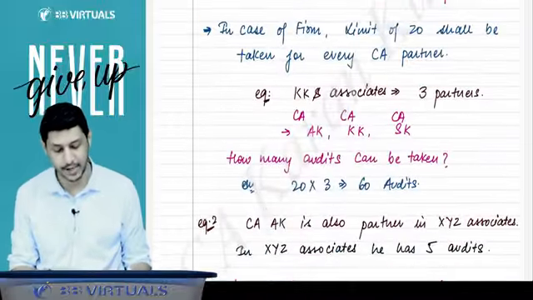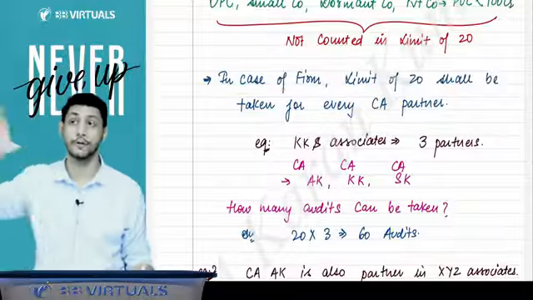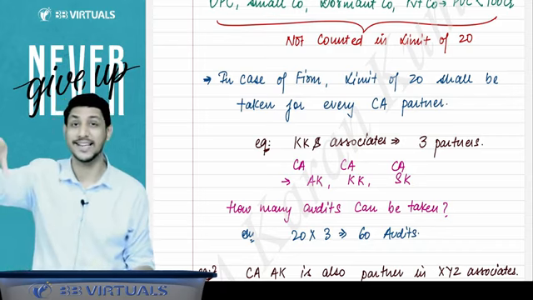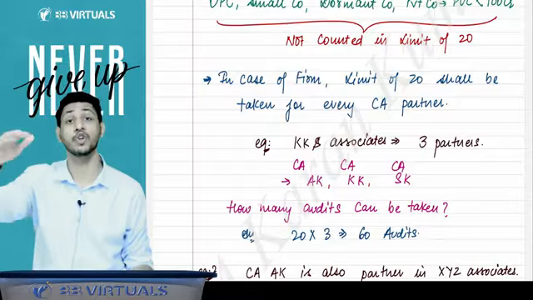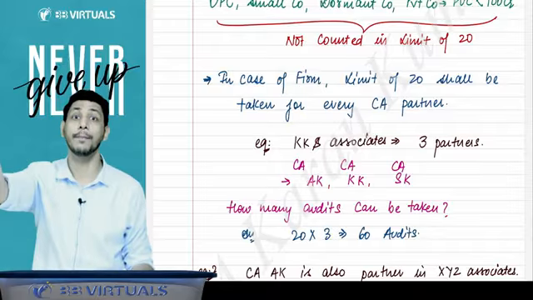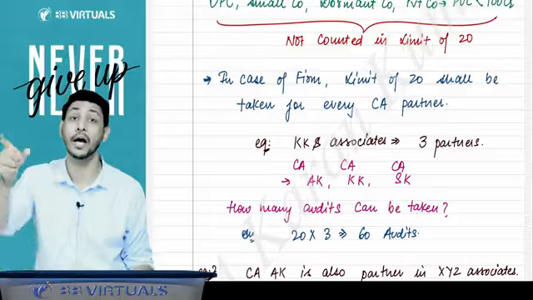Now I have given you an example. Let me discuss that example, but wait. In case of a firm, suppose a firm is appointed as an auditor, then how will this limit of 20 be counted? I said that a firm can be appointed if the majority of partners are CA, or you can appoint a firm in which all partners are CA. So you have to take the limit of 20 per partner.